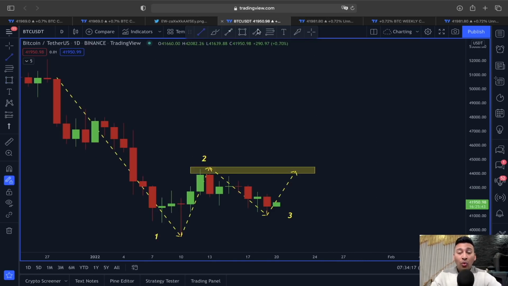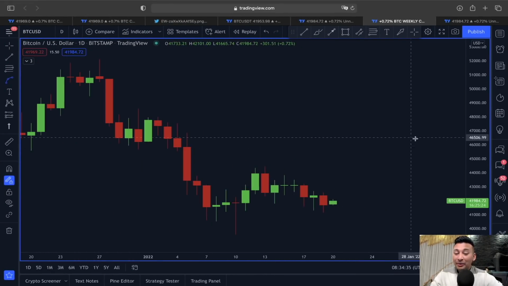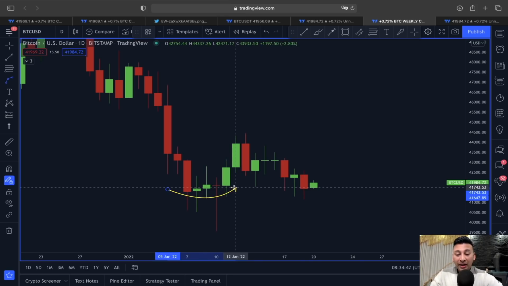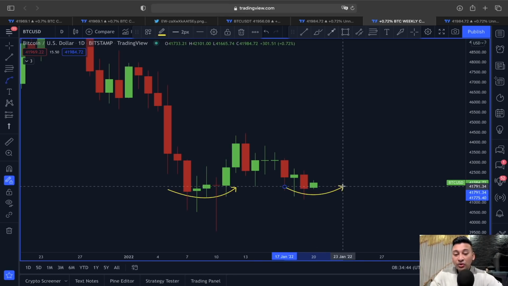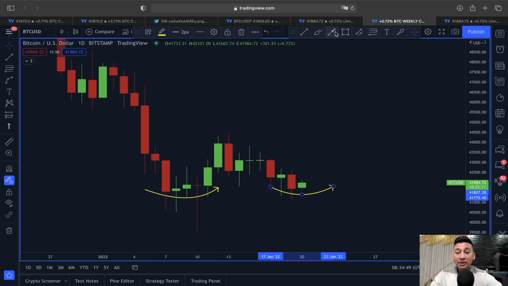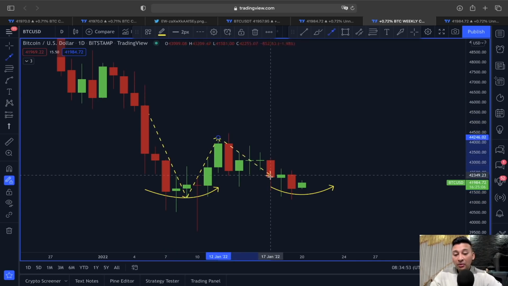And let's say you don't want to look at this as a 1, 2, 3 reversal pattern, it's no problem, guys. We can also look at this as a double bottom type of scenario that could be playing out right now here in price action of Bitcoin. Let me show you that. So right now, if we look at this price action in a very simple way, you can see if this was the bottom area here and we are going to hold this 41,500, 41,000 support line, then maybe we could be forming this double bottom scenario.